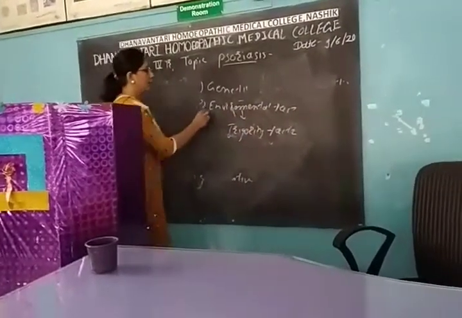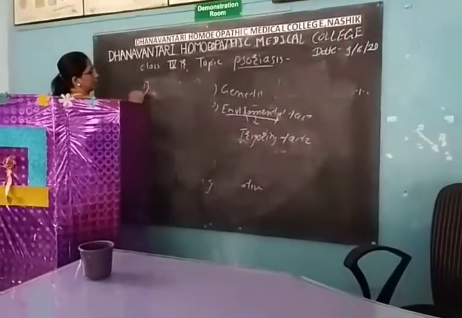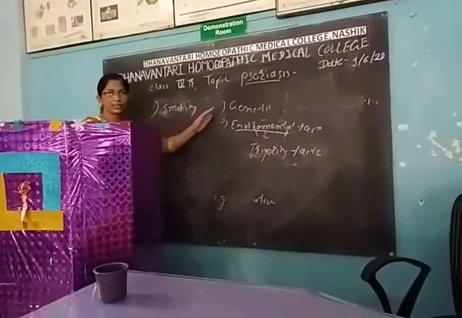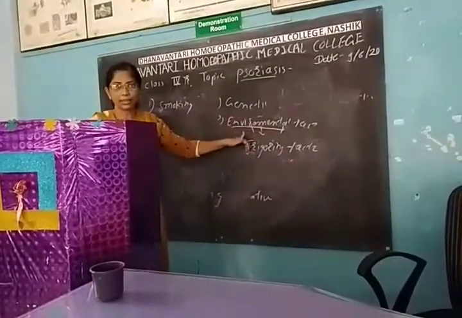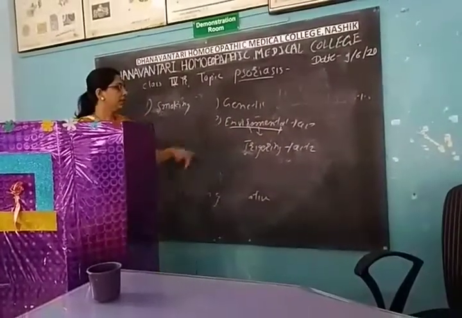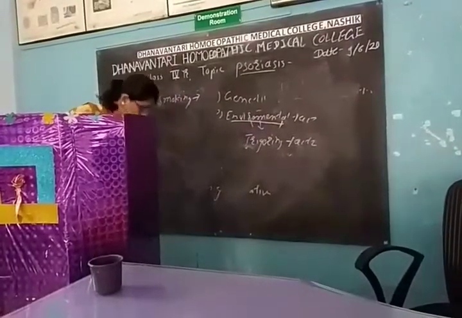So environmental causes act as triggering factors. These triggering factors: first, smoking, the most important factor. So the first cause is genetic, the second is environmental causes, but environmental causes act as a triggering factor. In that environmental group, first is smoking. It is the most common cause of psoriasis.